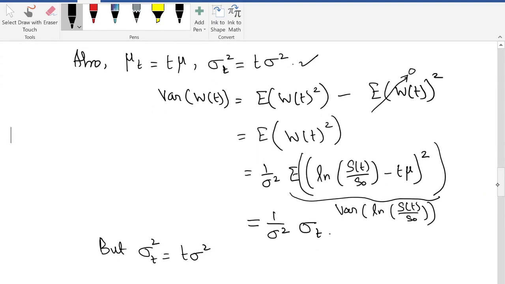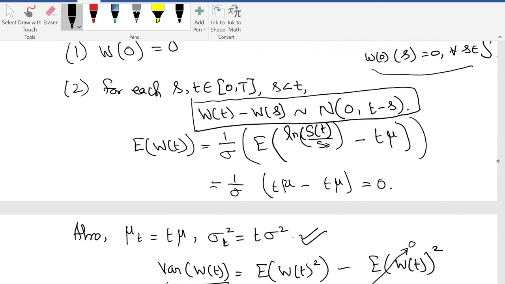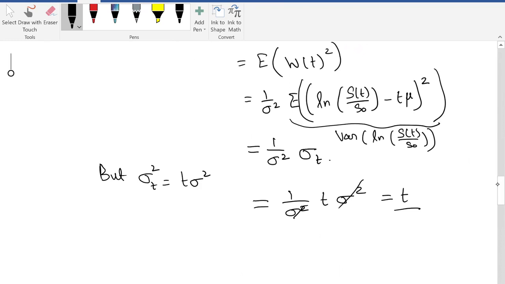So this is what I wrote here. Therefore, you have 1 by sigma square into T times sigma square, that will happen to be T. Therefore, the variance of W is T. This is what we have written here: W of T minus W of S is normally distributed with mean 0 and variance T minus S. Okay, so that is done.